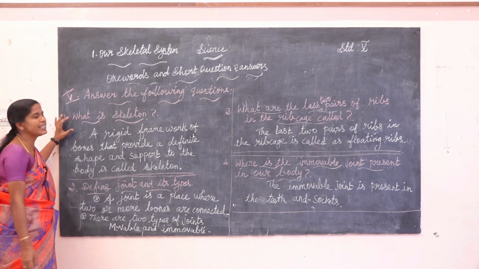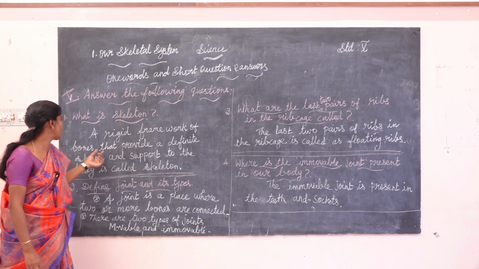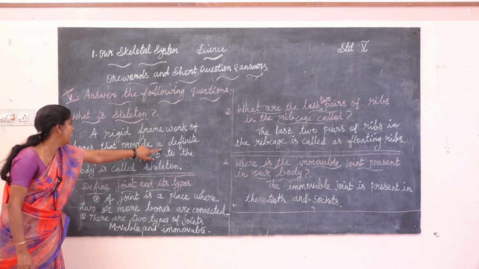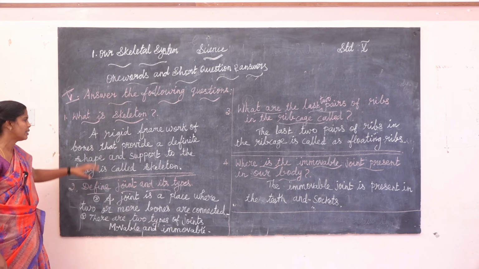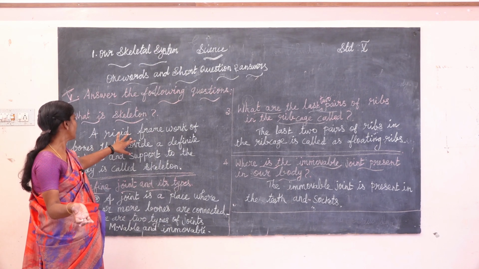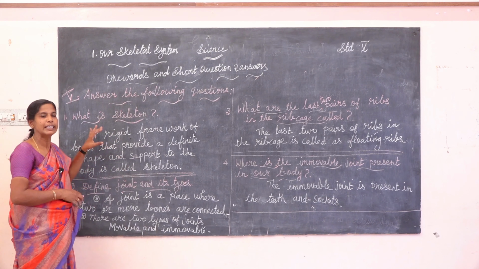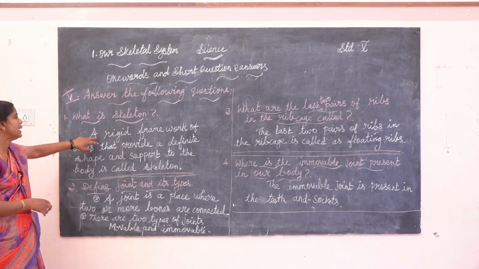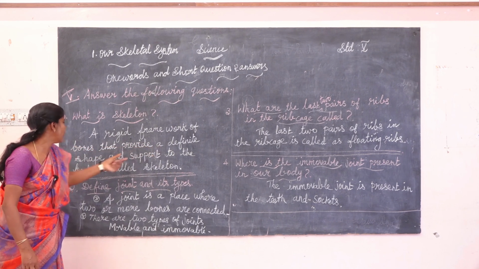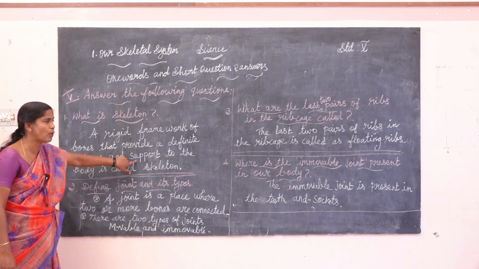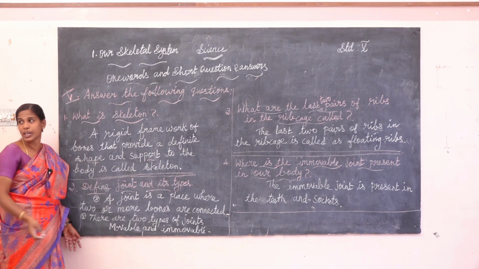First one, what is skeleton? A rigid framework of our bones that provides a definite shape and support to the body is called the skeleton. It gives support and shape to the body. Okay, a rigid framework of bones that provides a definite shape and support to the body is called the skeleton.